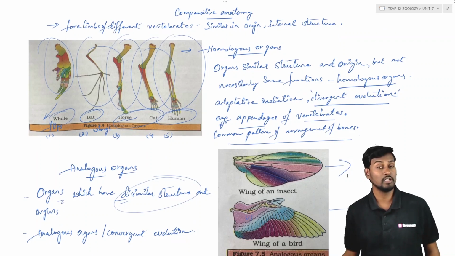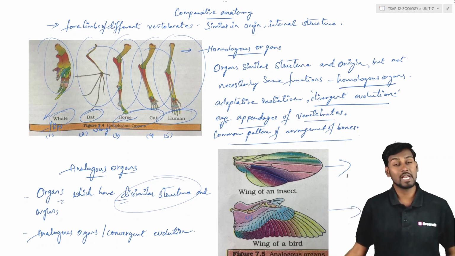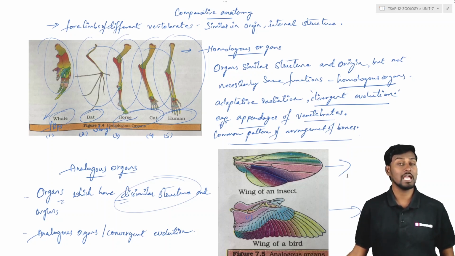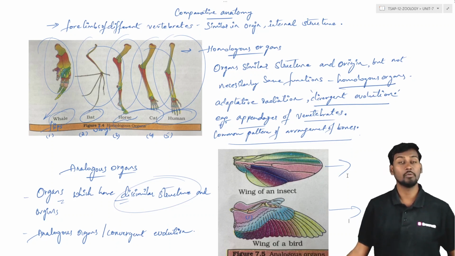So here it is about comparative anatomy, where we are trying to compare the structure and internal arrangement of the bones. So here we are studying the comparison of the anatomy of the different animals, especially the vertebrates and the aves, that is the birds. So ఇక్కడ మనము ఫస్ట్ మాట్లాడుకుంది homologous organs. These are the organs which are showing similarity in the structure and internal arrangement of the bones. But we can say that they show divergent evolution, because they have the ability to show different kinds of function అనమాట. So that is about the homologous organ.